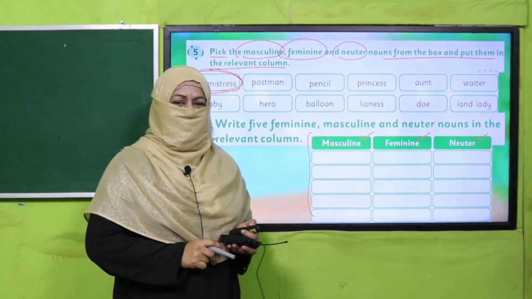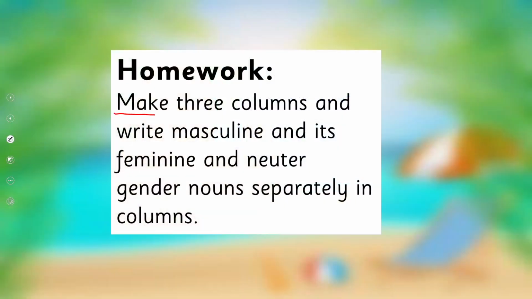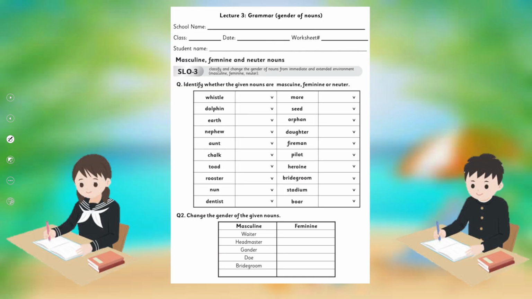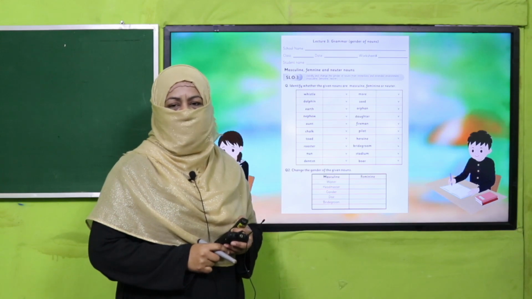Yes, my dear students, are you done with it? Good job. Now it's time for your homework. You will make 3 columns and write masculine and its feminine and neuter gender nouns separately in these columns. And here is a worksheet. My dear fellow teachers, this worksheet, lesson plan, PowerPoint presentation links are given. You may click it, download it and kindly provide a printed worksheet to students for practice.